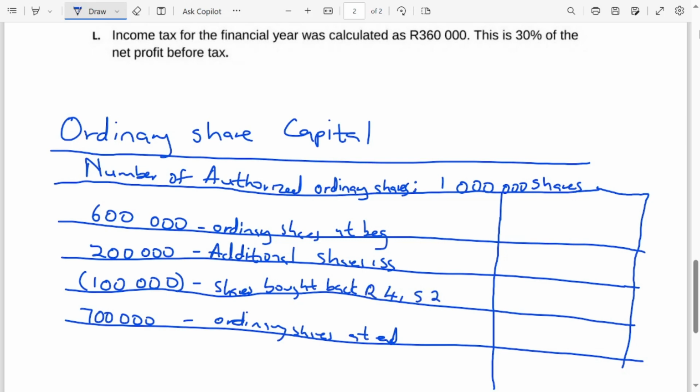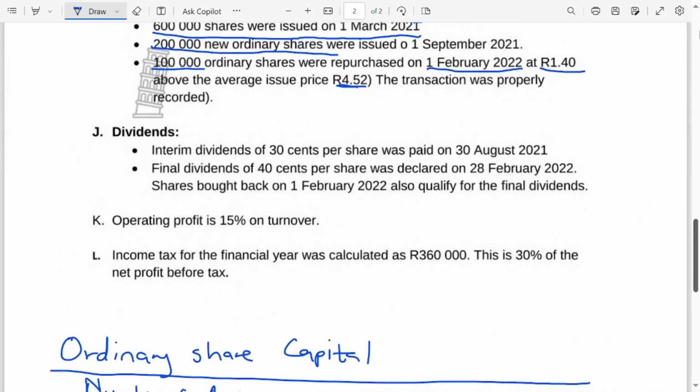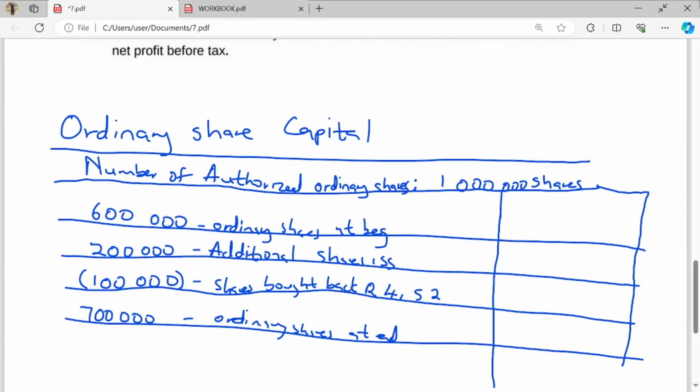So 100,000 multiplied by R4.52, which is 452 cents, gives 452,000. You have to put it in brackets.